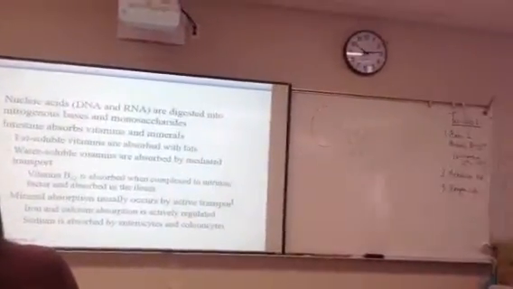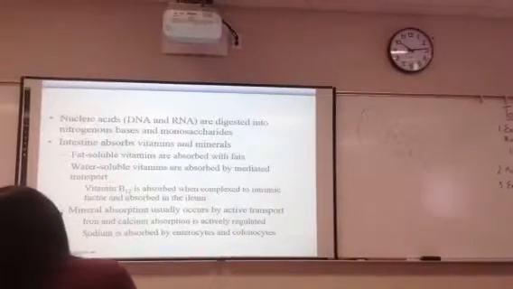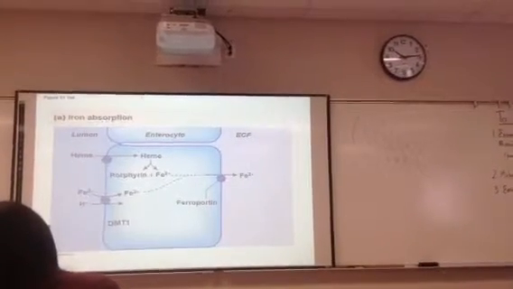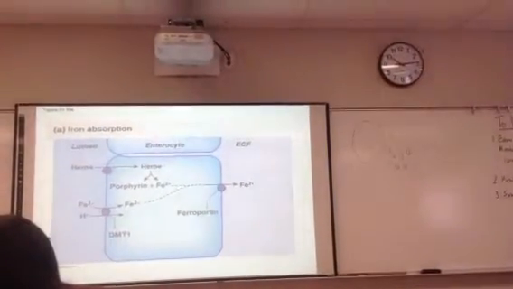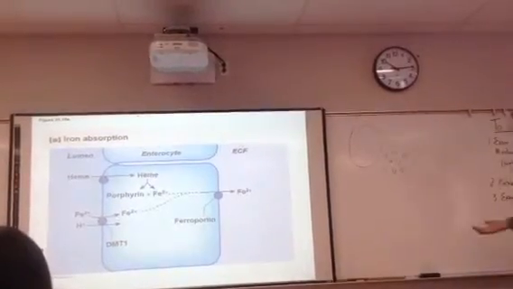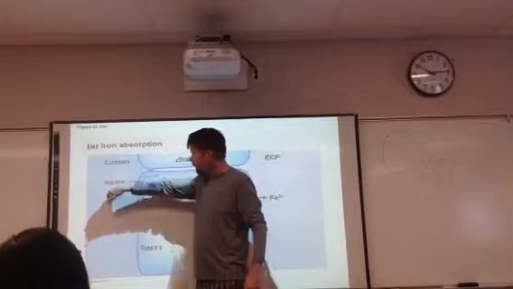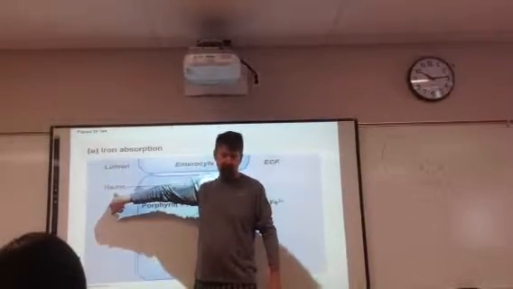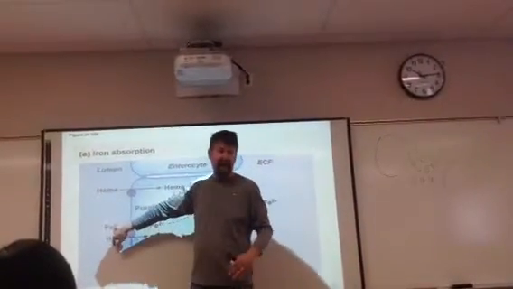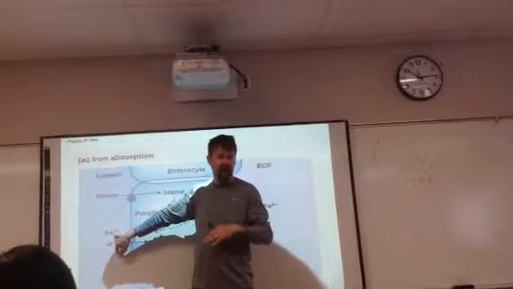And so you can look at minerals and things like that. This just shows the absorption of iron. Not a big deal. What's our source of iron from our diet? Well, it's either in a heme group from something that we've eaten, or it's iron as an iron ion here.